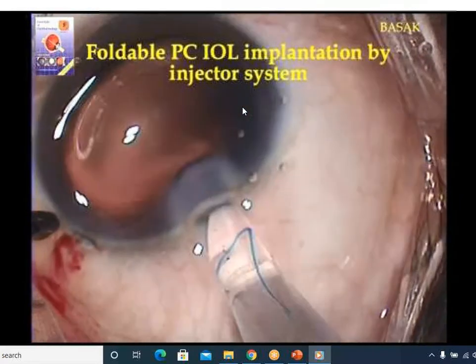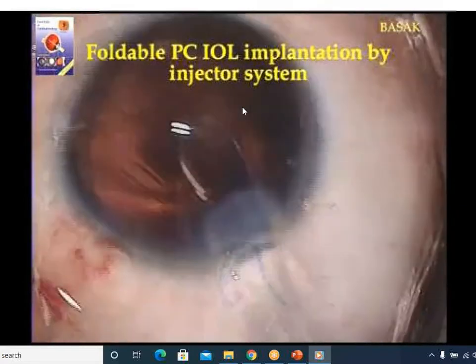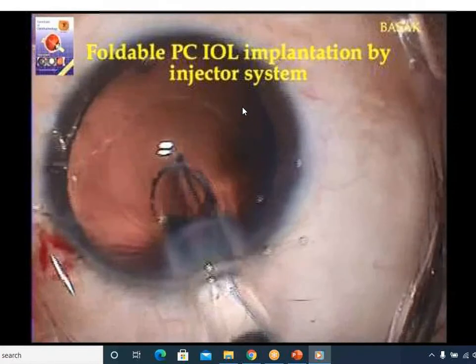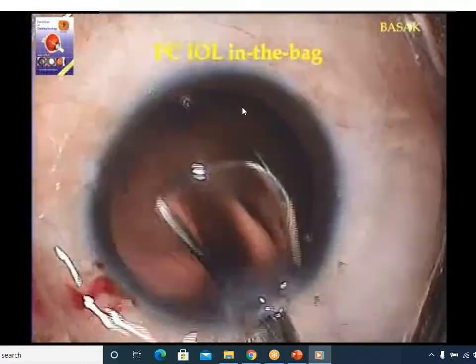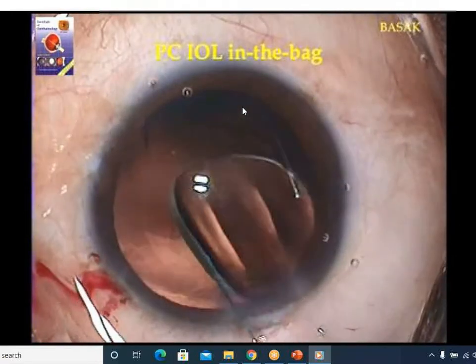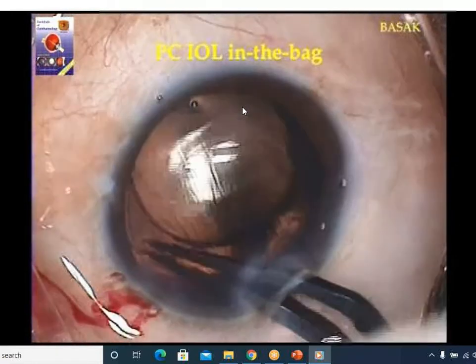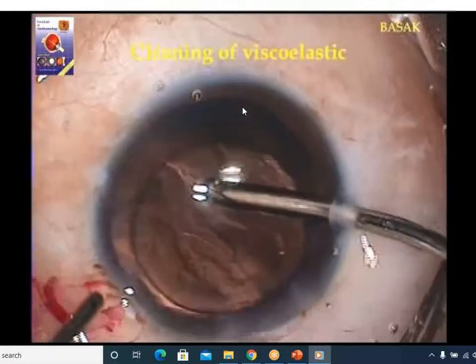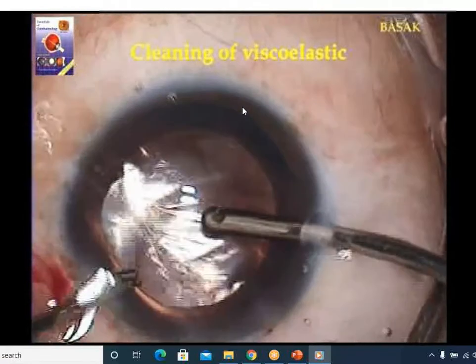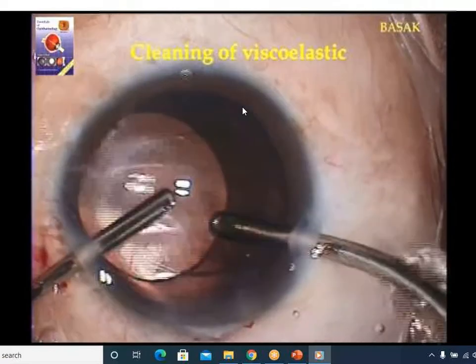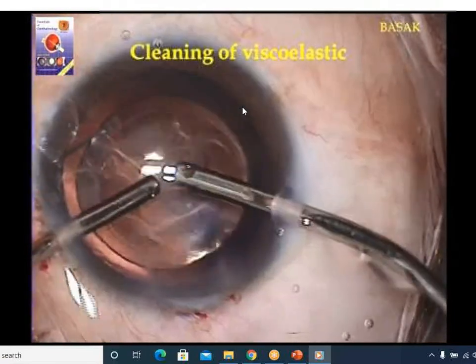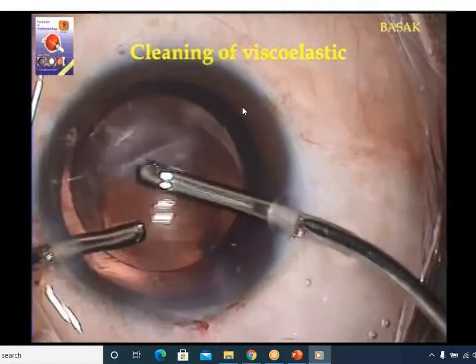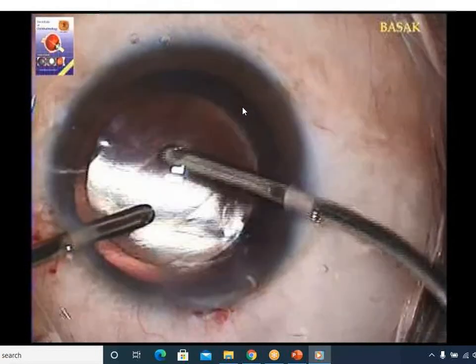The foldable IOL is being introduced through the small opening. The IOL will go inside and open within the anterior chamber. You can see the optic, and both haptics are now in the lenticular bag. So you can finish the surgery through a 2.8 millimeter opening, and there is no need for a suture.